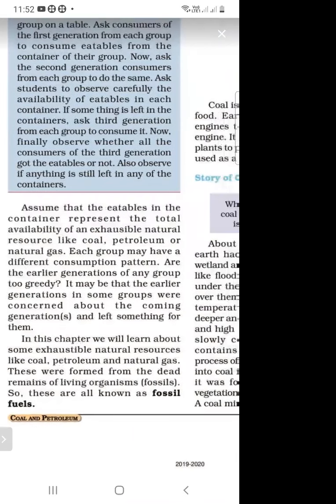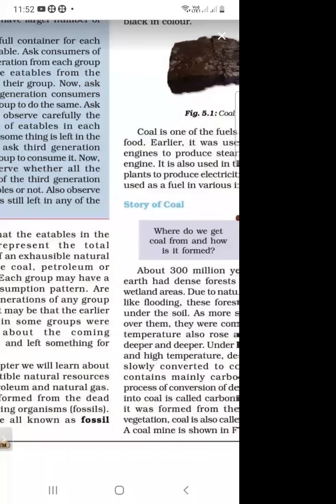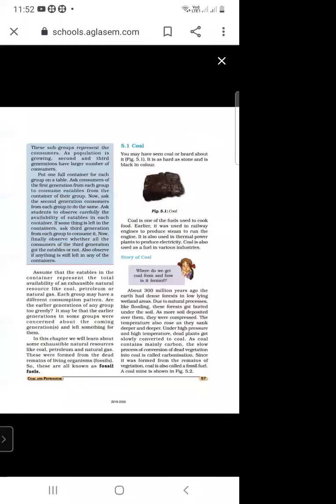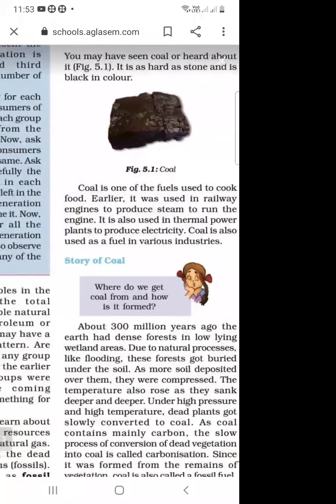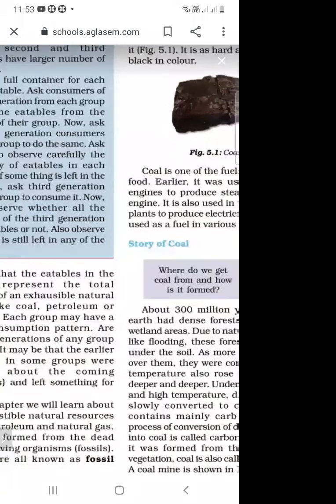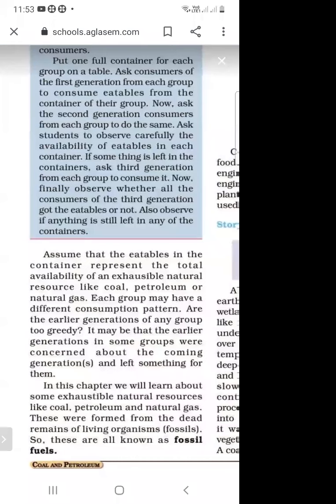Now, what is coal? You may have seen coal or heard about it. It is as hard as stone, and it is black in color. So what do you mean by coal, and what is the story of coal? Coal, petroleum, and natural gas are called fossil fuels, and they are formed from the dead remains of living organisms.